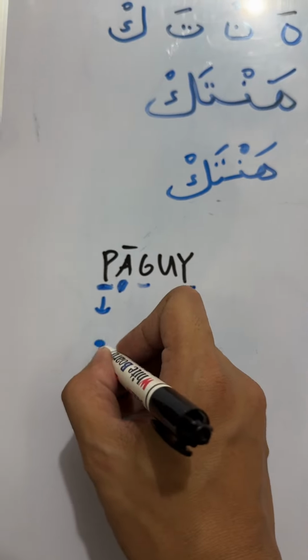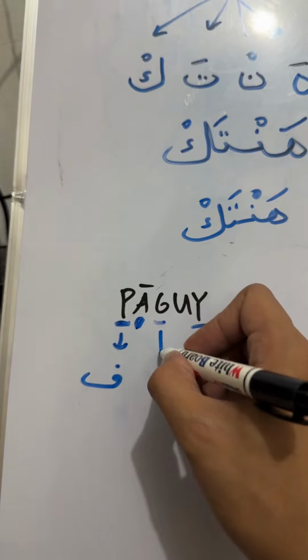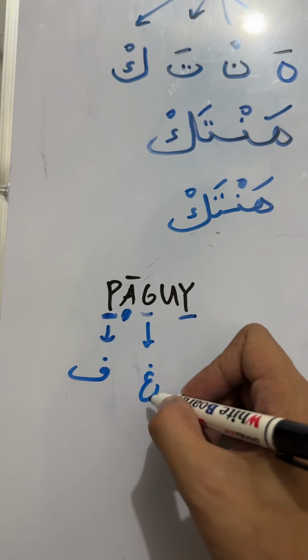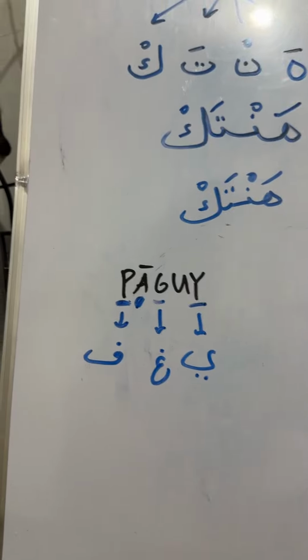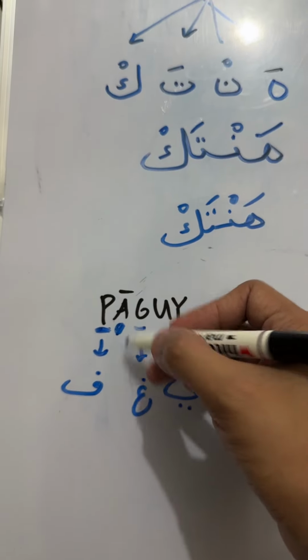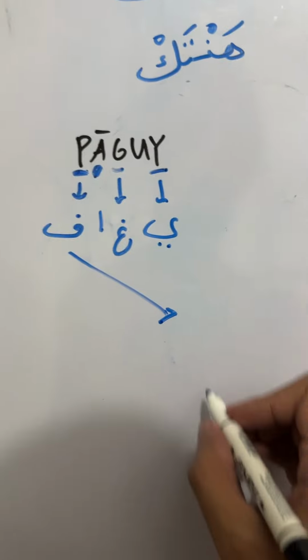So this is how you write pa in Sulat Sug. Pa. Then we have ga. This is ga, and ya. So this is ya. And then because this is a prolonged vowel, we need to add a mad. Now we write them from left to right. We start with pa.